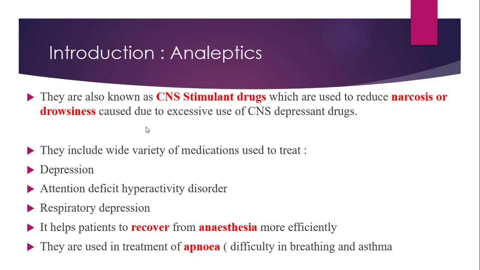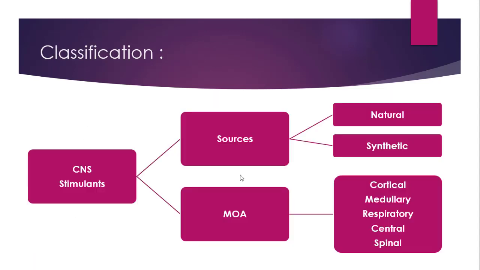The examples are caffeine, theophylline, theobromine, nicotinamide. Nicotinamide is also known as coramine. These are the examples of CNS stimulant drugs. So this answer comprises what are analeptics or what are CNS stimulants. In exam the question is asked about what are CNS stimulants or what are analeptics. So you are supposed to write down the definition along with the example, and then write down the conditions in which CNS stimulants are used.